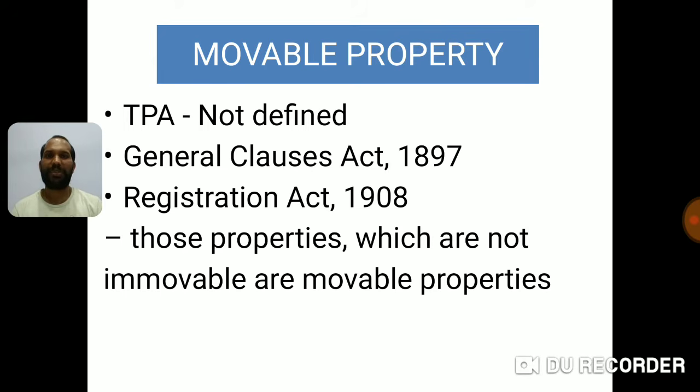So that looks quite vague, but don't worry, our lawmakers are not that easy. They have very clearly defined what is immovable property, and then they said that those which are not immovable property are movable property. So to understand what is movable property,